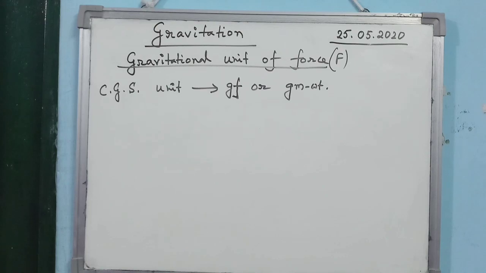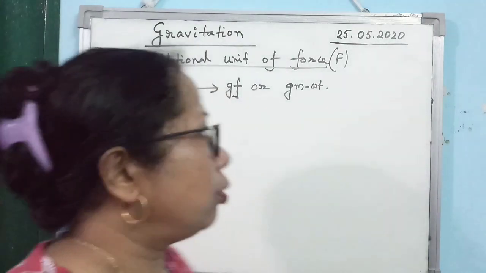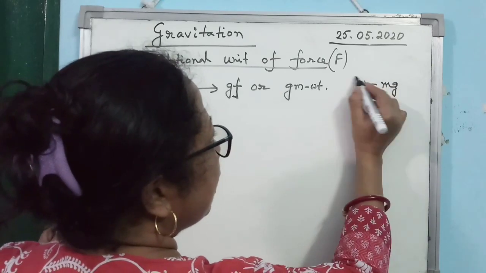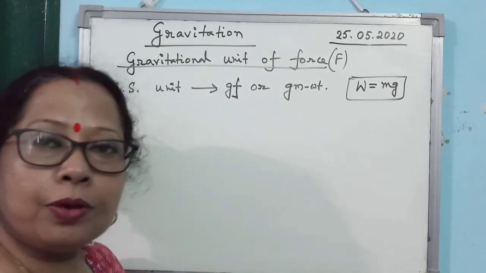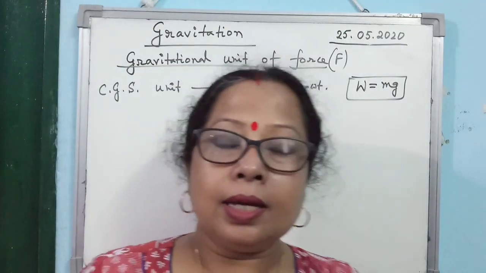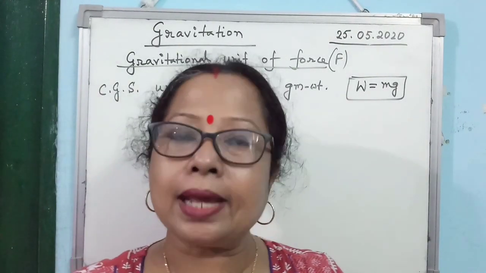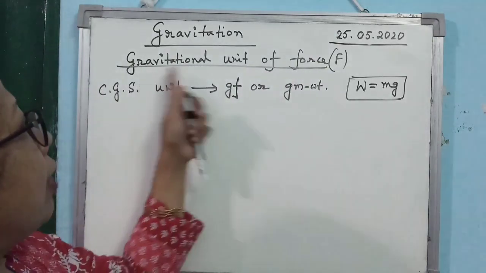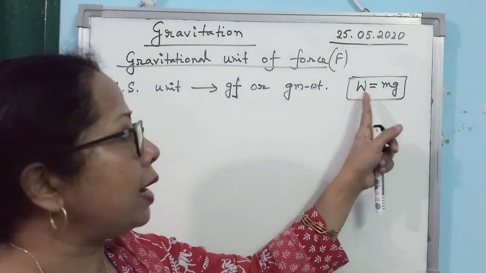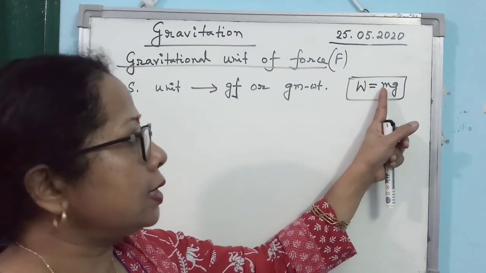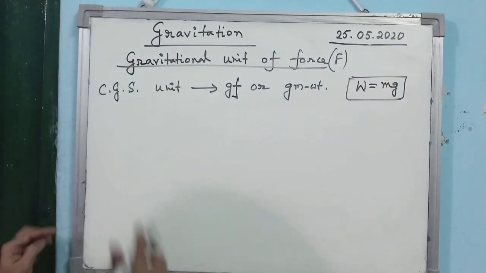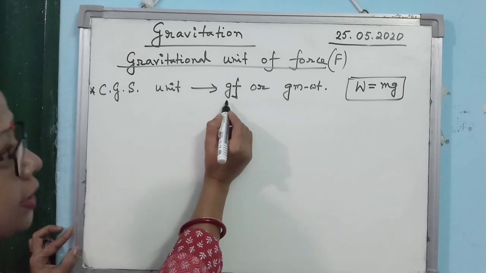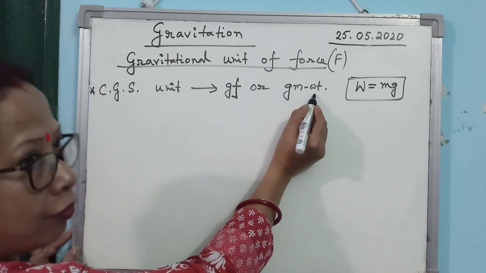Next is the gravitational unit of force. Now, we define the gravitational unit of force using the formula W equal to mg. I hope you remember how we define the units of force, Newton and dyne, by using the formula F equal to m into a. Like that, here we define the gravitational unit of force by using the formula that the weight of a body is m into g. Now, the CGS unit of gravitational force is GF or gram weight.